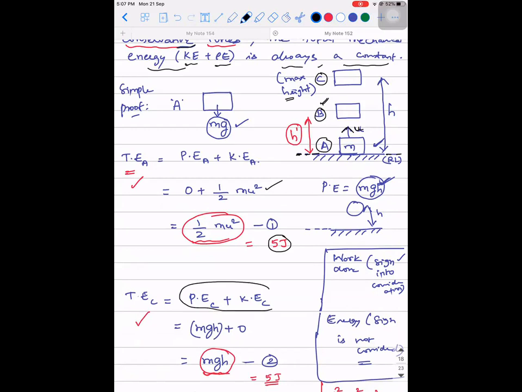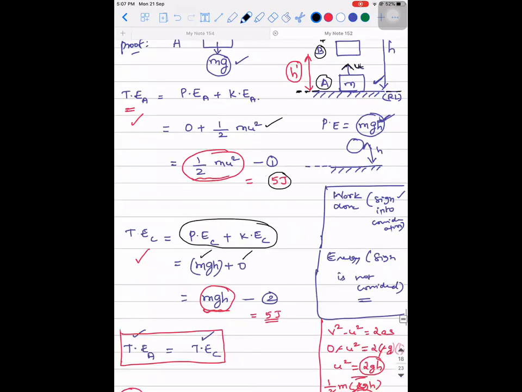With respect to the ground, it has traveled a distance of h. So mgh will be the potential energy plus 0 kinetic energy. It will be mgh. So what I explained in the previous class is, if half m u square is 5 joules, then mg into this total height h will also give you the same 5 joule. That is the meaning of energy conservation. When we say energy conservation, the total energy at every point is supposed to be the same. So that's what we proved, total energy at A is equal to total energy at C.